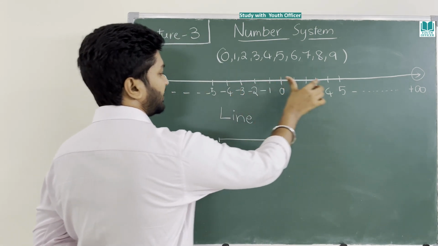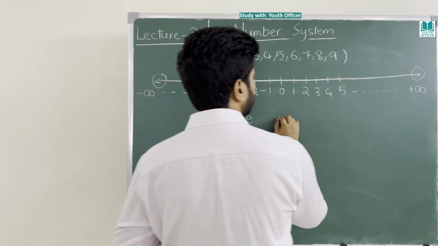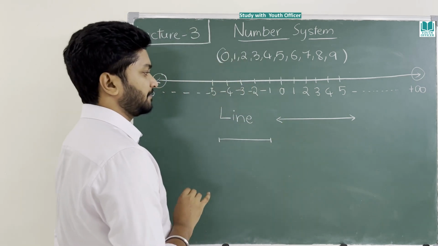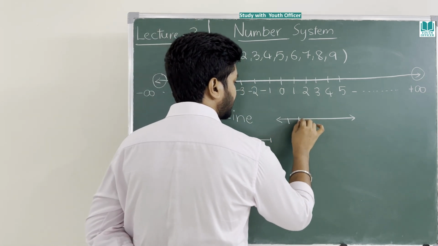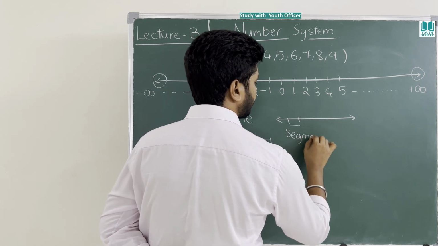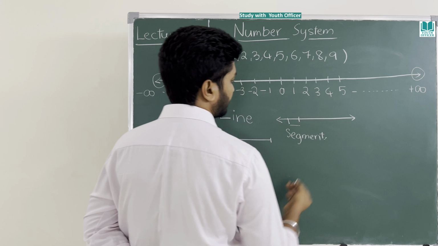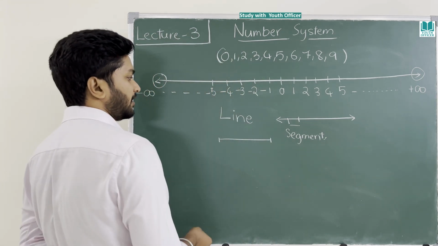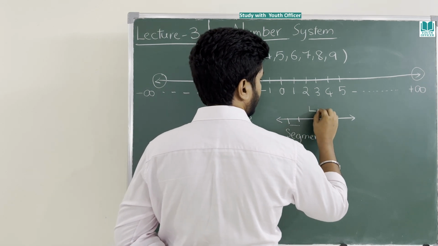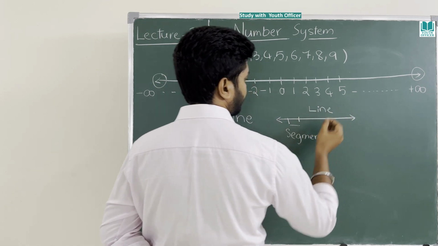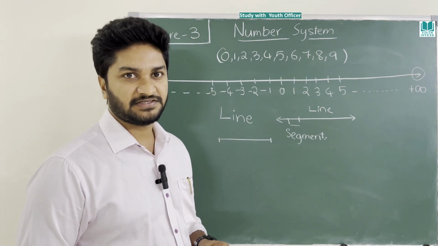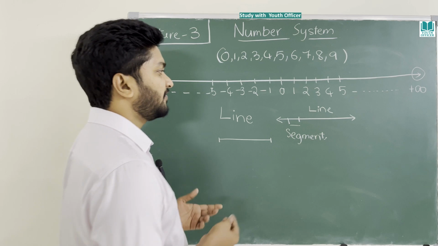Just a part of a line. A line always has two arrows. These are never ending. If you take a small part of this, it is called a segment. If you take the full thing, this is called a line. Now tell me where the line starts. You never know.